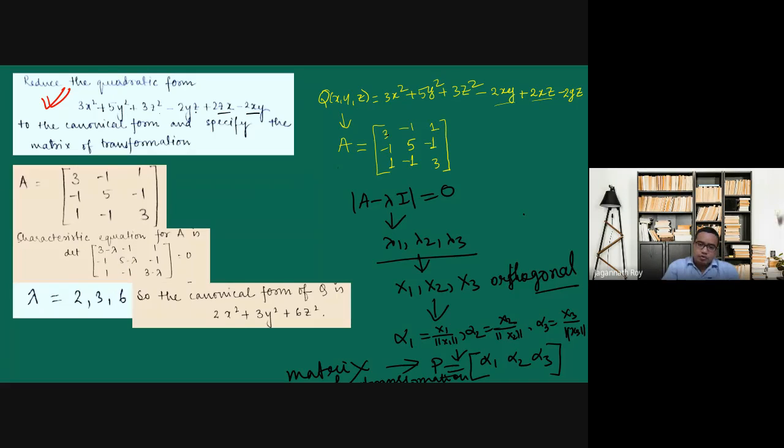So this is the matrix of transformation, because P is an orthogonal matrix. P is an orthogonal matrix, so P transpose will be P inverse. So we can easily find P inverse AP, and we can verify that this will be the diagonal matrix, where the diagonal is nothing but lambda 1, lambda 2, and lambda 3, and all other entries are zeros.